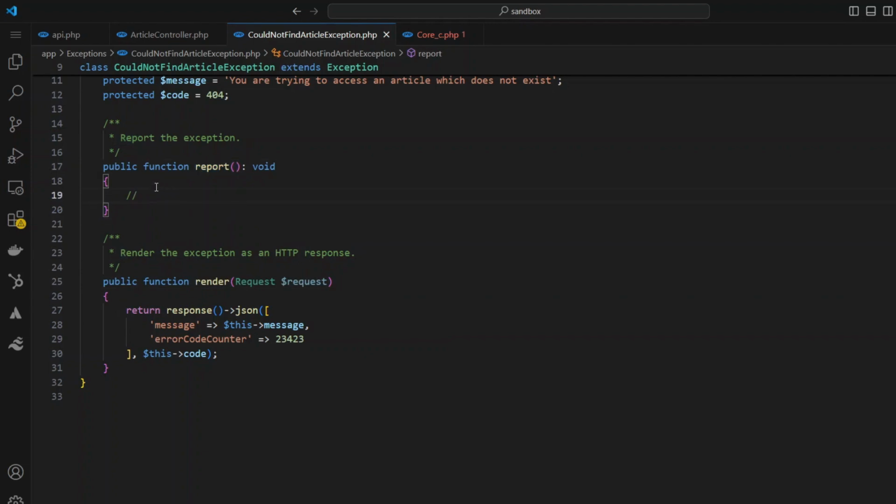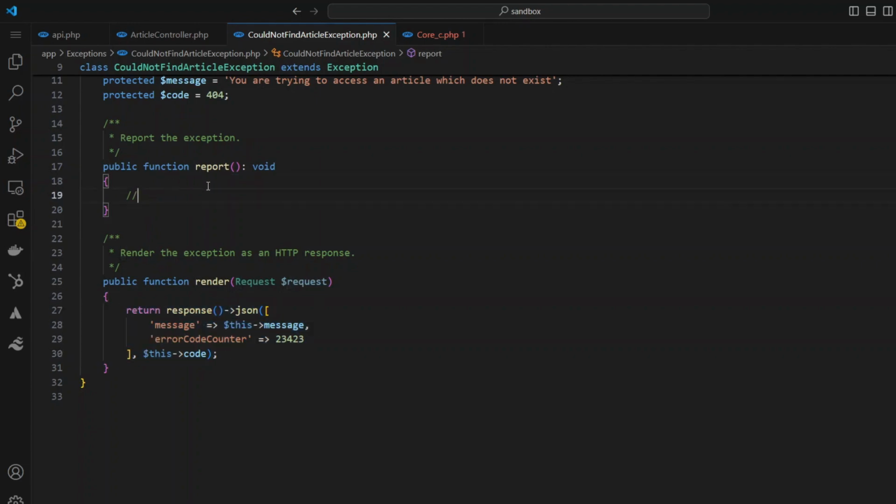Now the report method, it reports things to people that need to know about this. I want you to consider a scenario. You are on an e-commerce website and an exception is thrown your way, but you were trying to make an order. For whatever reason, the order couldn't be placed. You don't want to lose that customer. So what you do is you first let them know, here's the problem we're facing.